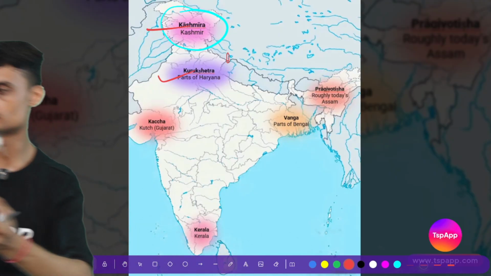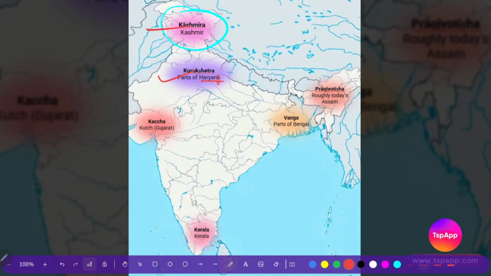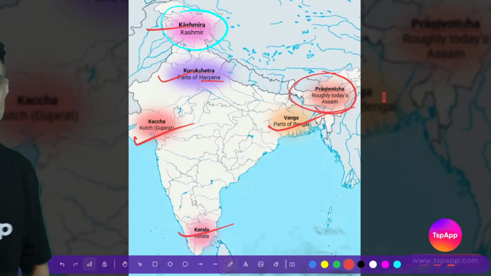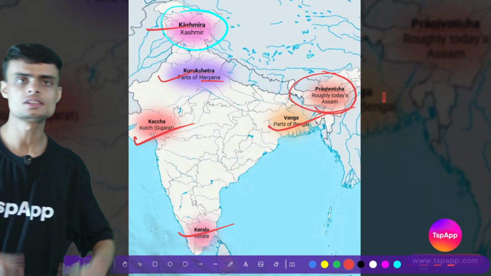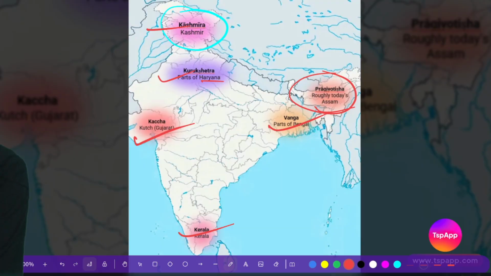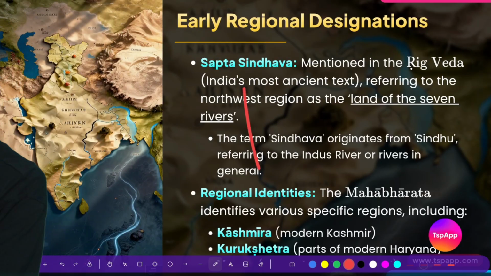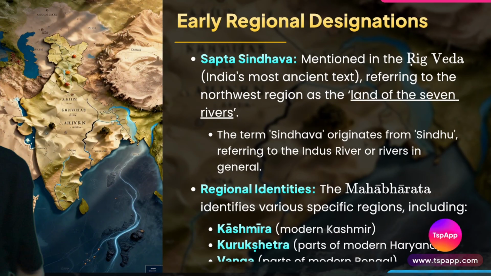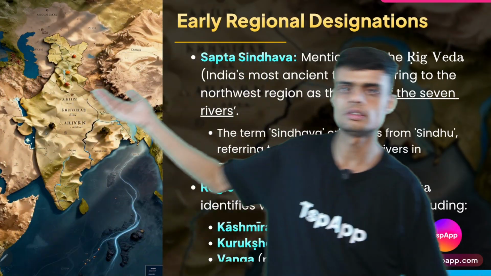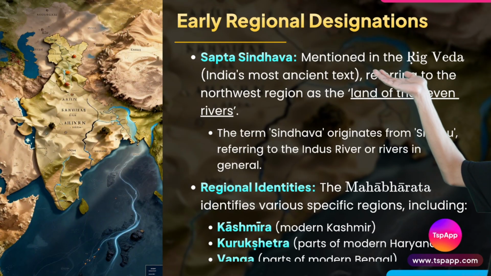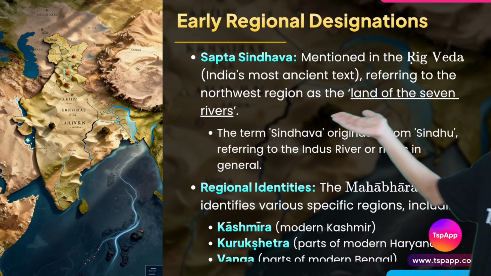Where is Kurukshetra right now? It comes in the state of Haryana. Then we have Kutch, Gujarat, we have Kerala, we have Bengal, and we have Pragjyotish, that is today's Assam. So these are the different regional names. Now let's see the slide that mentions all these names. Here we have the names. So first of all, we will start with Saptasindhva. Saptasindhva is mentioned in the Rig Veda, and it refers to the land of 7 rivers.